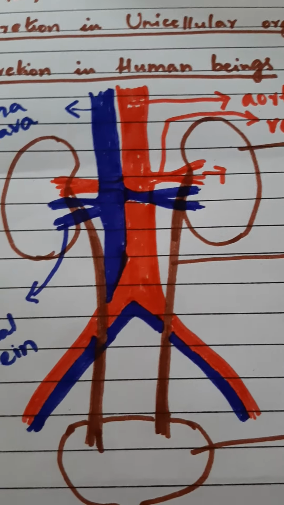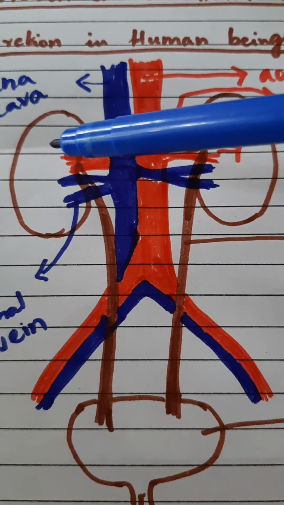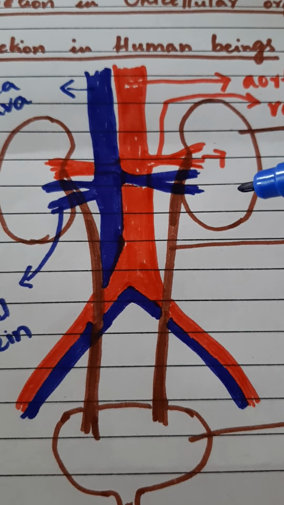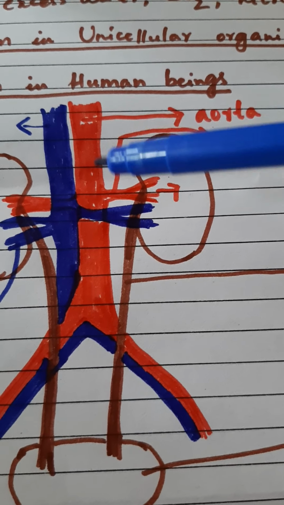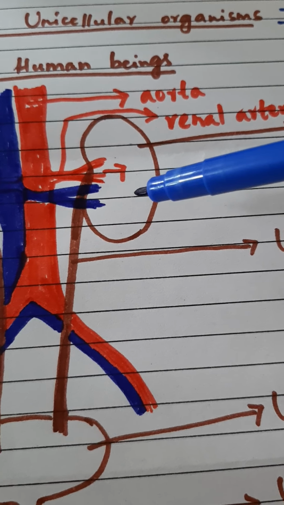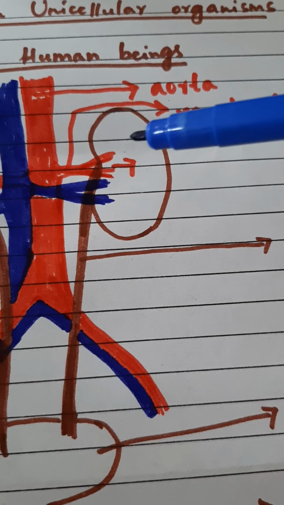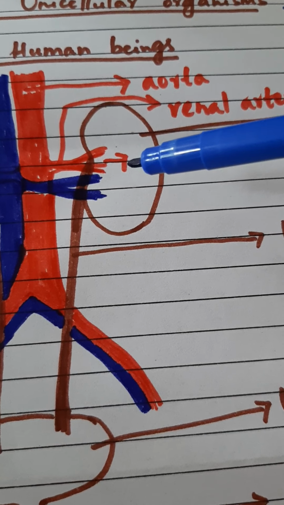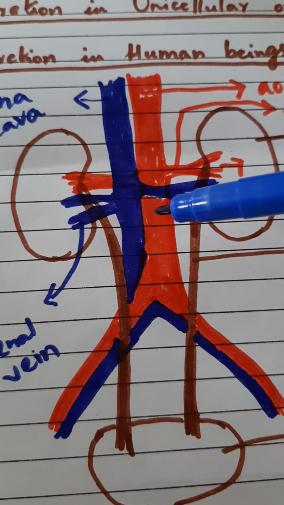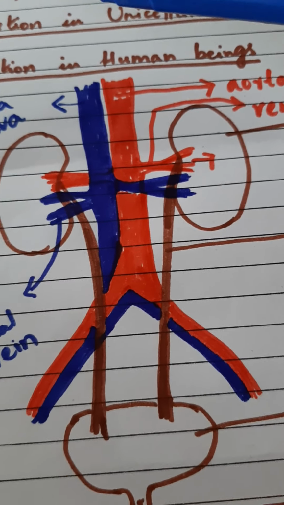Let us recapitulate the structure of excretory system in human beings. The human being's excretory system consists of a pair of kidneys on either side of the vertebral column in the abdomen area. The blood which is brought by the aorta contains nitrogenous waste and will enter into the kidney by means of renal artery. The kidneys have structures called nephrons that will remove the nitrogenous waste from the blood. The blood which is free of nitrogenous waste will be collected by the renal vein that joins together to form the vena cava, and the vena cava will go towards the heart.